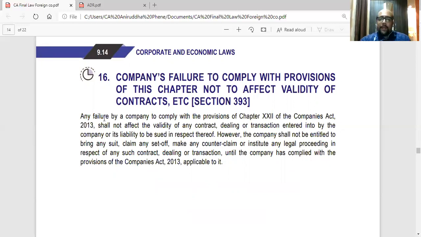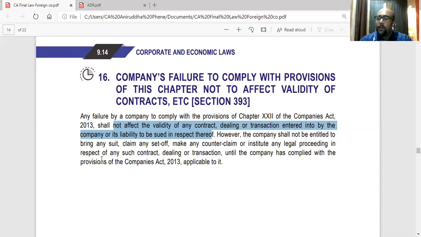So any failure by the company to comply with the provisions of this chapter shall not affect the validity of any contract, dealing or transaction entered into by the company or its liability to be sued in respect thereof. The contract will be on, plus the other party can sue them. However, the company shall not be entitled to bring any suit, claim set off, make any counterclaim, or institute any legal proceeding in respect of any such contract, dealing, or transaction until they have complied with the provisions. So they cannot do anything.